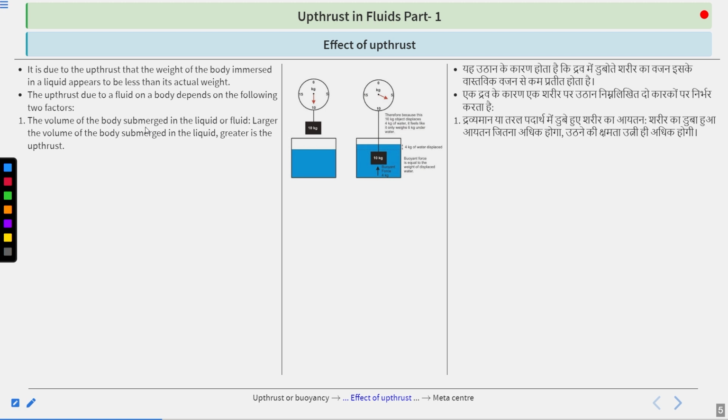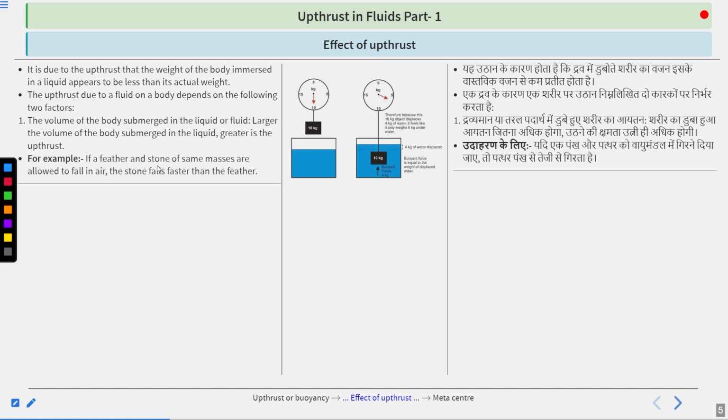First, the volume of the body submerged in the liquid or fluid. The larger the volume of the body submerged in the liquid, the greater is the upthrust. For example, if a feather and a stone of the same masses are allowed to fall in air, the stone falls faster than the feather. Or we could say, if you look at here, what you are seeing?